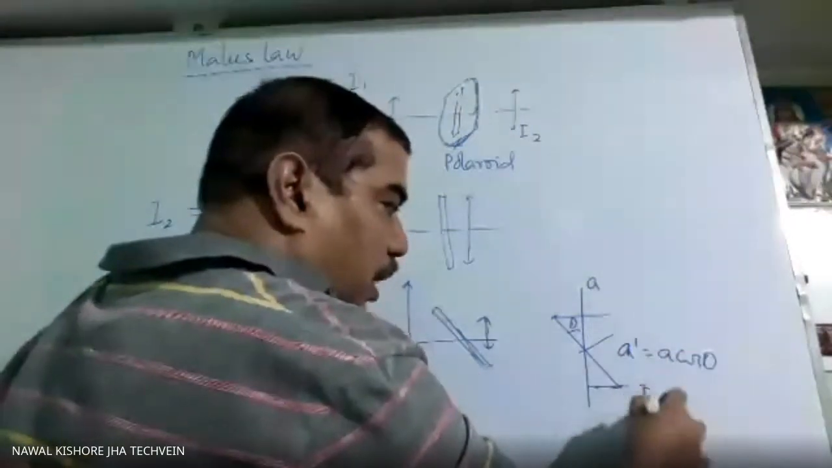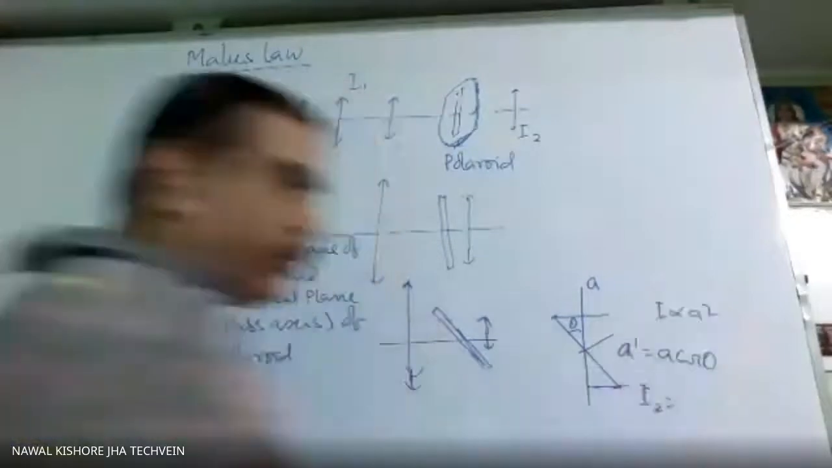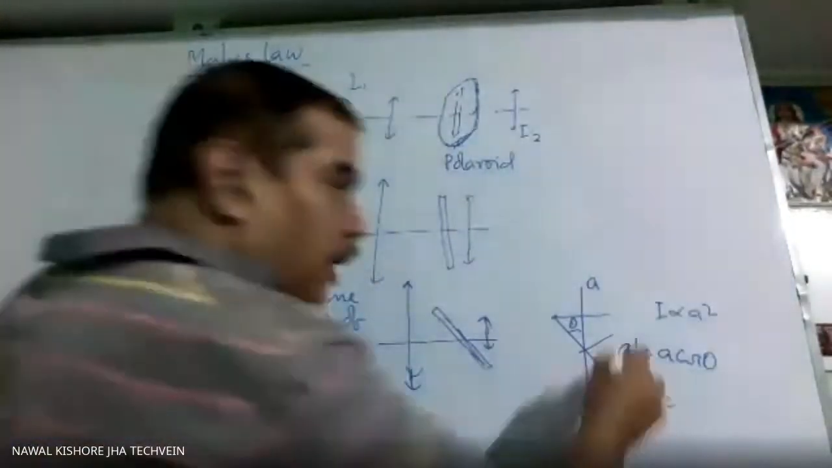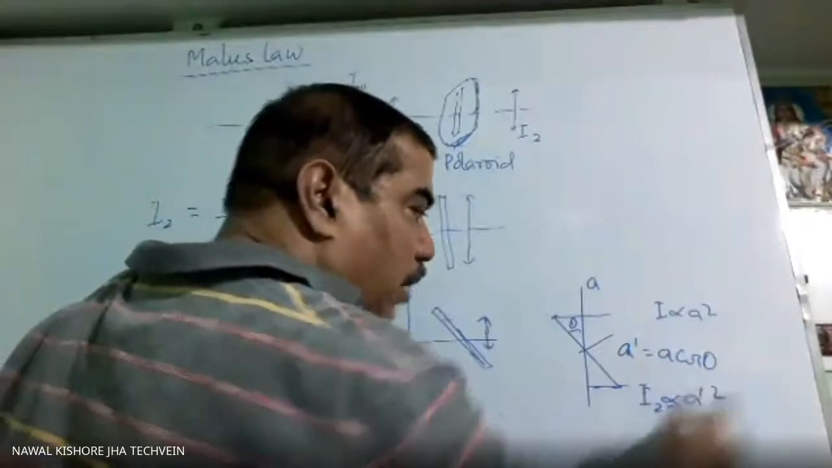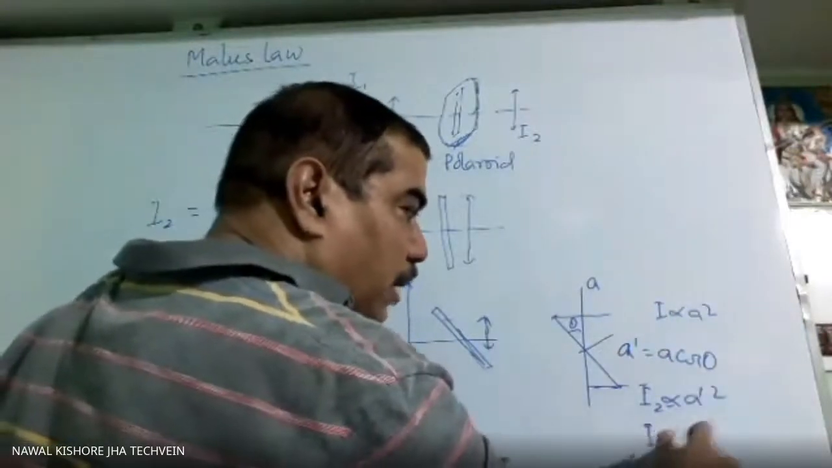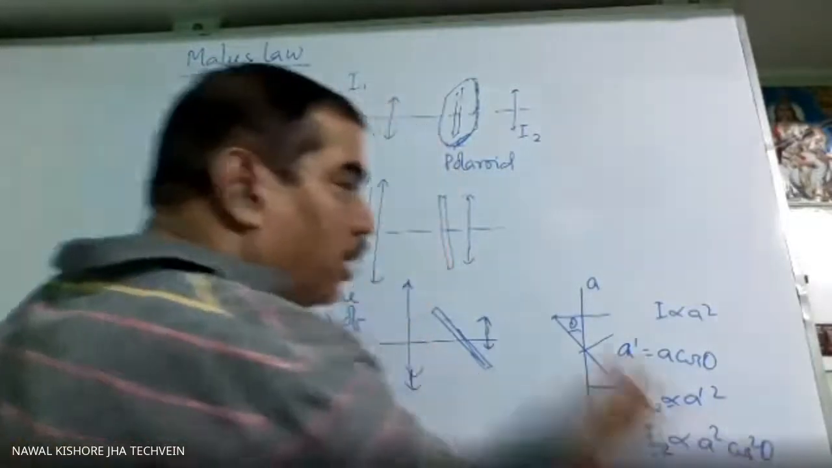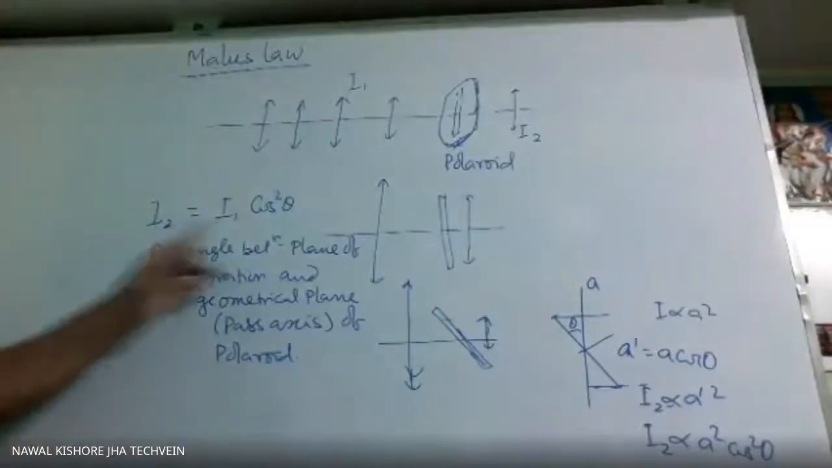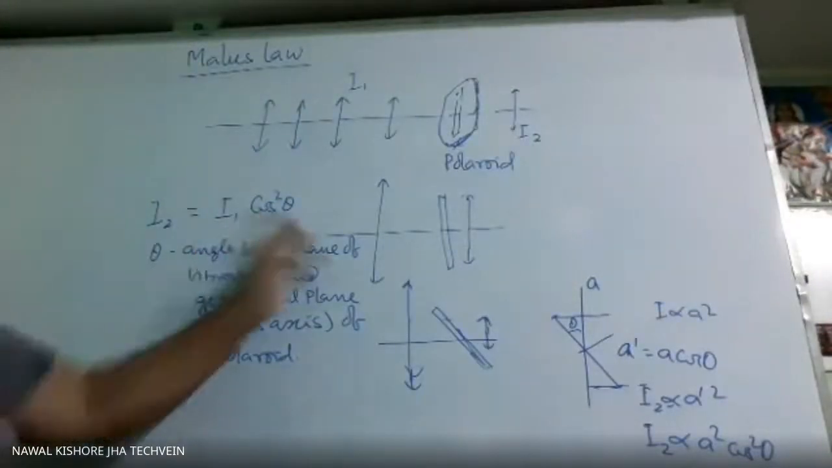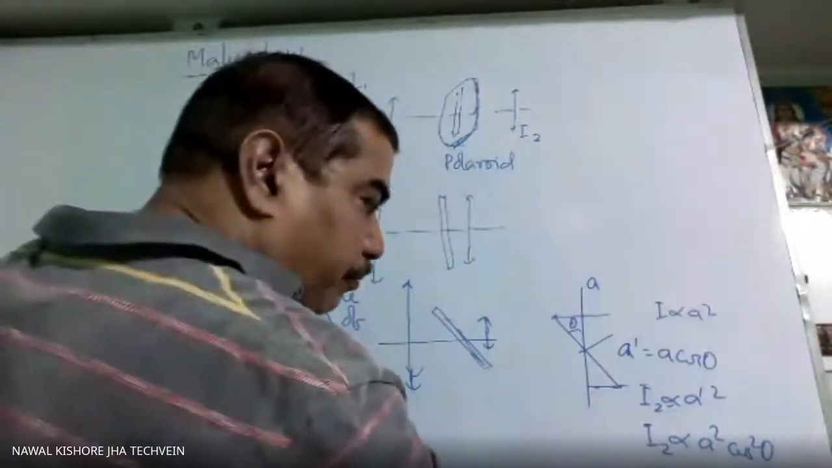So naturally this I2 is directly proportional to A dash square. So naturally I2 is directly proportional to A square cos square theta. A square means I1. So this I2 is I1 cos square theta, where a constant will come.